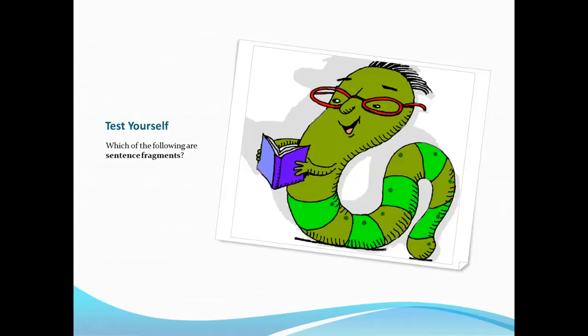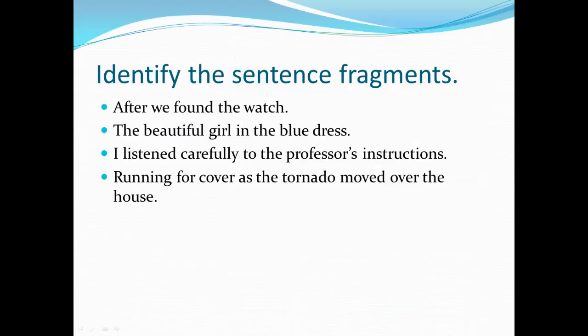So let's take a look at some examples and see if we can identify which of these are sentence fragments and which are complete sentences. First, "after we found the watch." So just think a minute, is that a fragment or a complete sentence? The second one is "the beautiful girl in the blue dress." The third one, "I listened carefully to the professor's instructions."